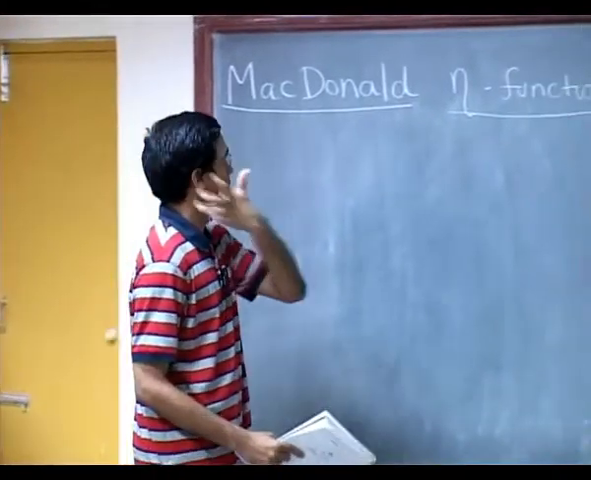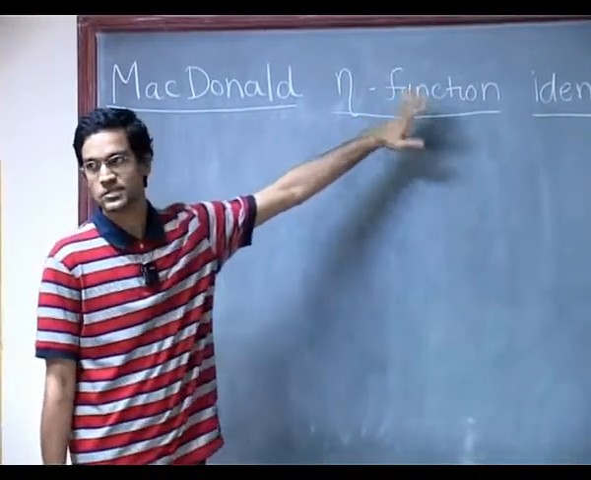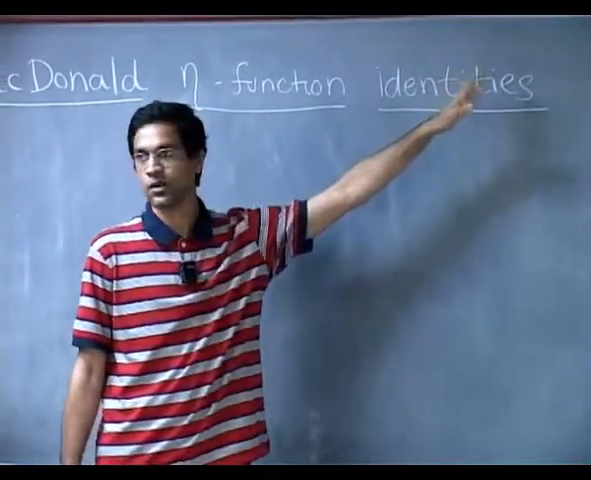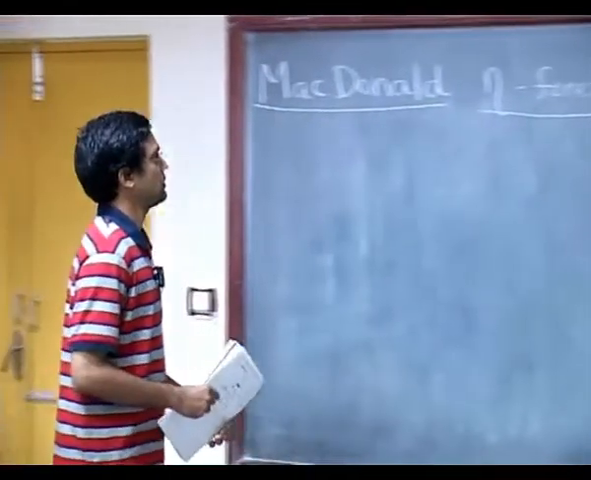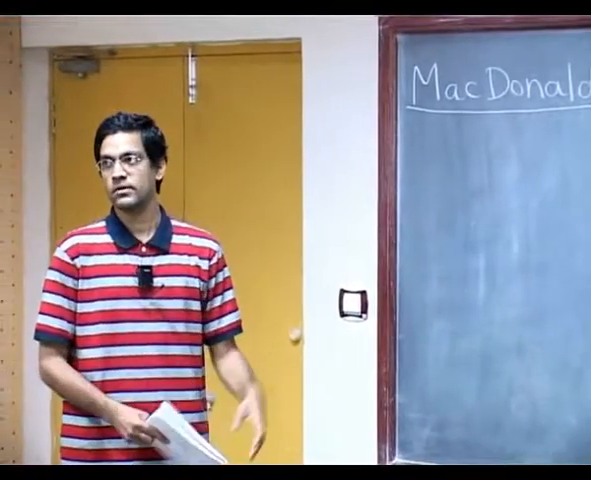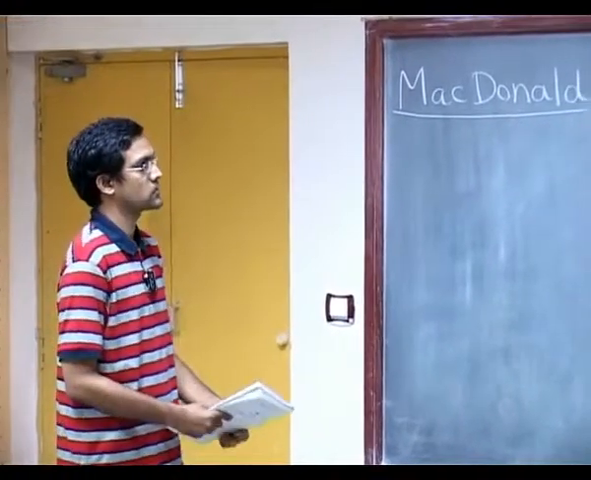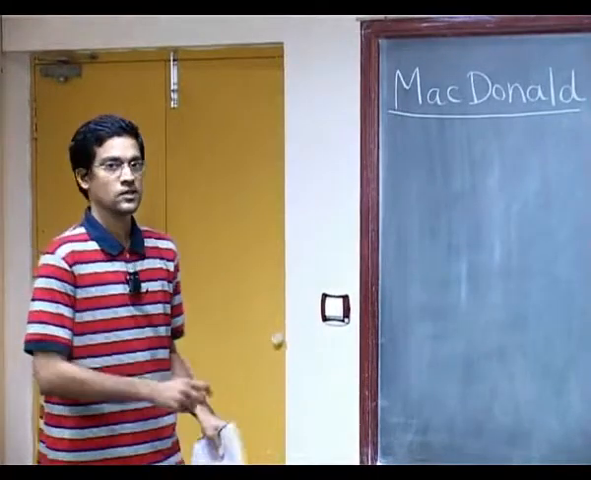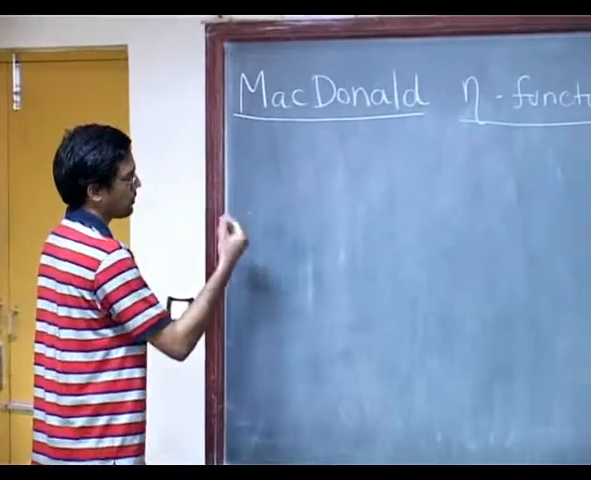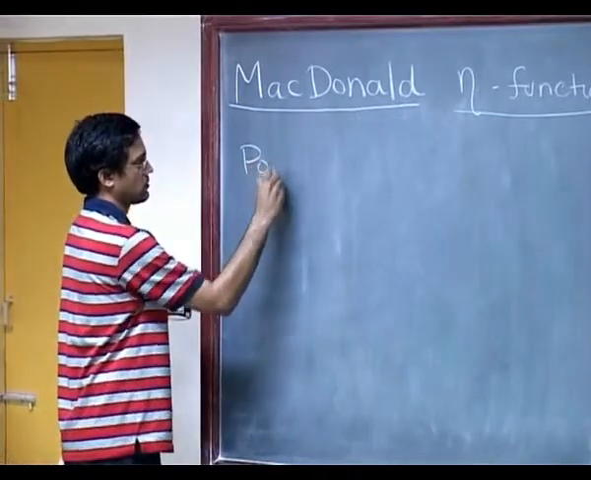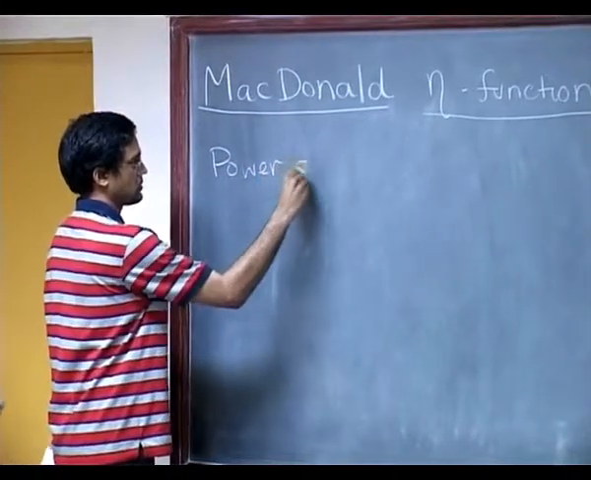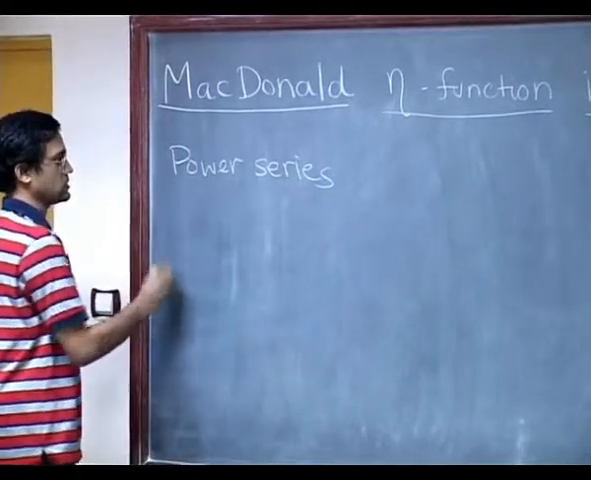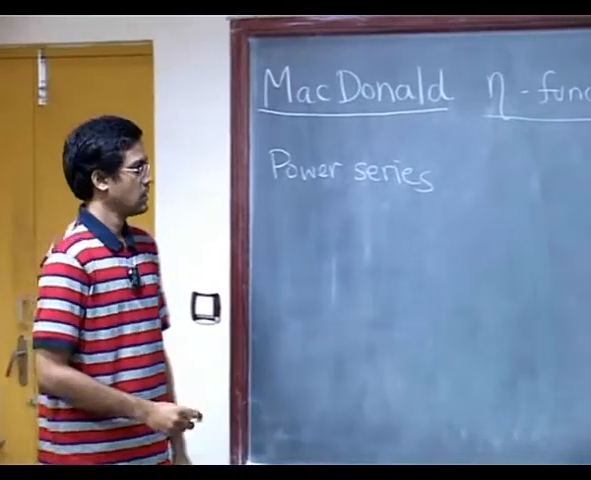What the eta function is something I'll probably say towards the end, but let's start out with what types of identities one is interested in and where all the action is taking place. So these identities connect formal power series, or power series. These are identities concerning power series in one variable.